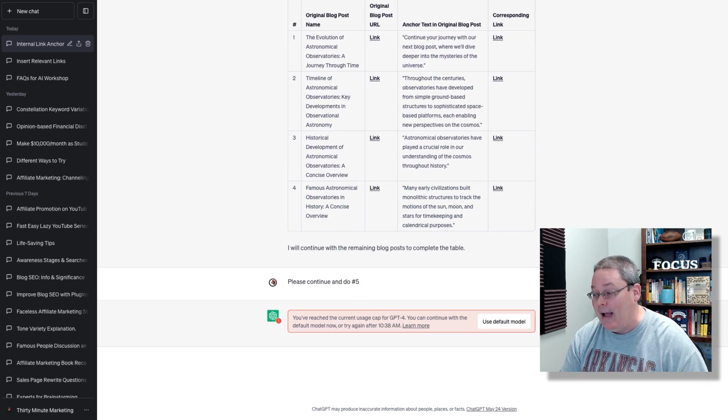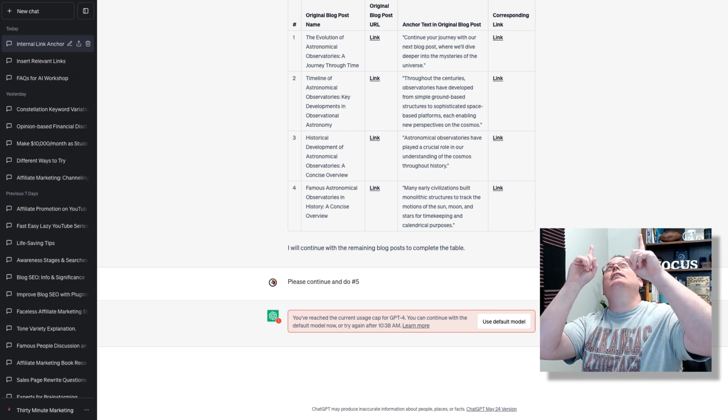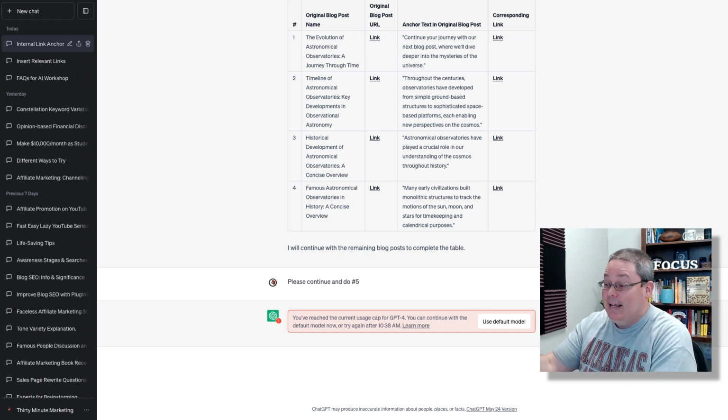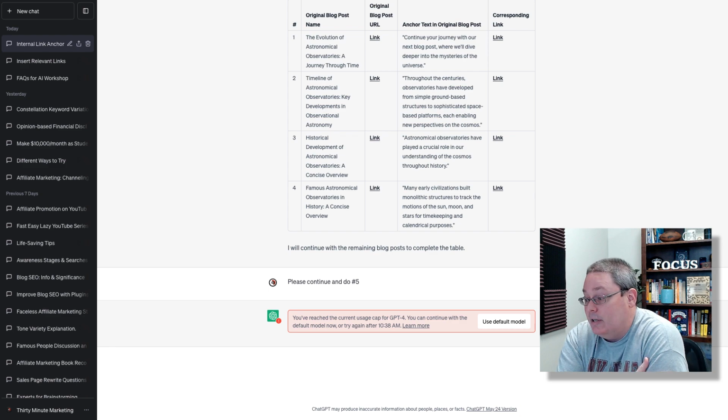Then I get to number 5 and frustration through the roof. Again, this is a limitation. I've reached the current usage cap because it took me so long to get to this point in the conversation, with the input and the back and forth. I've used up and hit my usage cap for GPT-4, and I can't continue again until 10:38 today. That's about an hour away from the time I'm filming this video, but I wanted to get this update out to you and show you the frustration that continues, but I did get the information I was looking for.